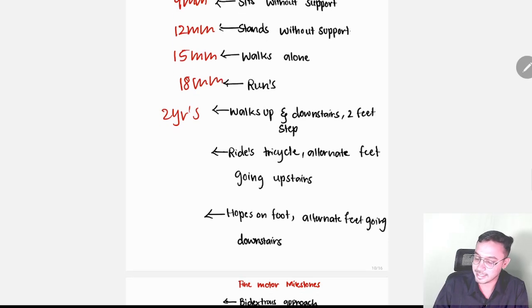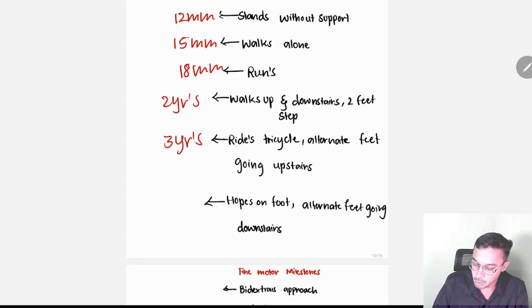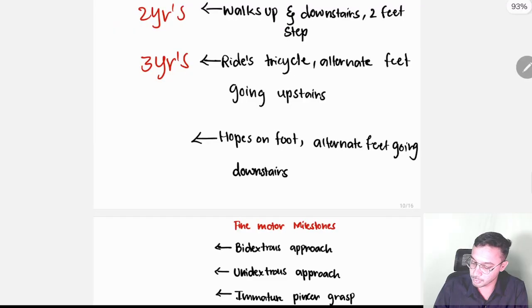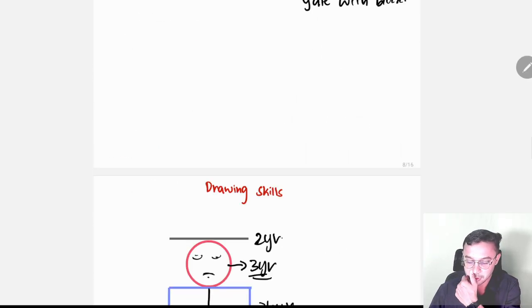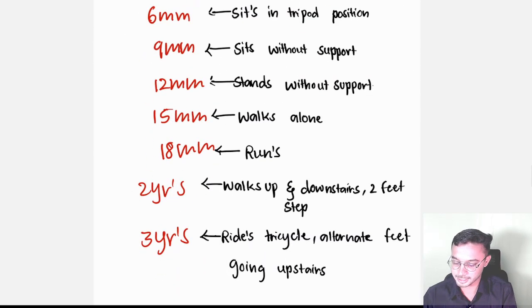Rides a tricycle at 3 years, and alternate feet going upstairs, one step upstairs, comes under 3 years. Hops on one foot, alternate feet going downstairs, at 4 years. I taught you hopping here also. Now tell me whether the milestones are easy or not.